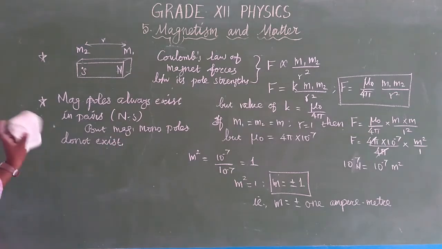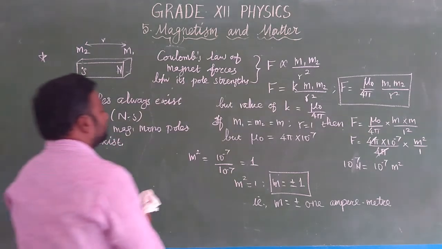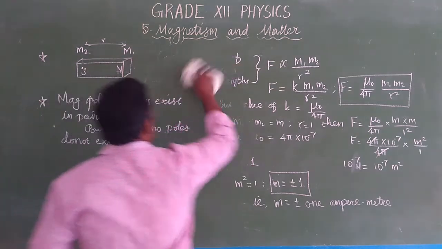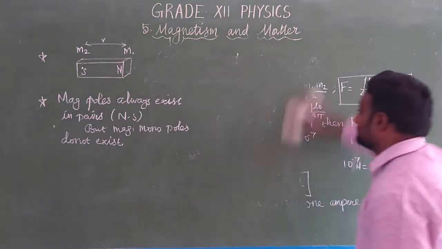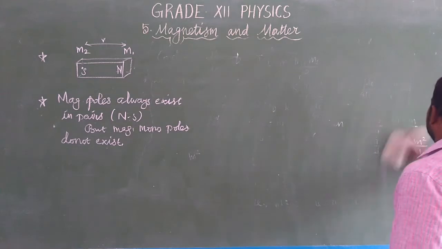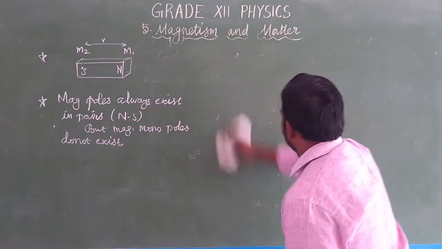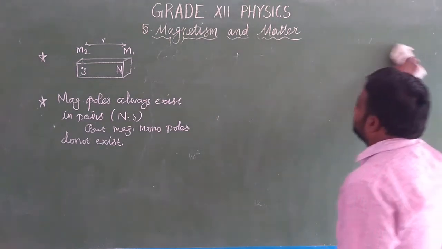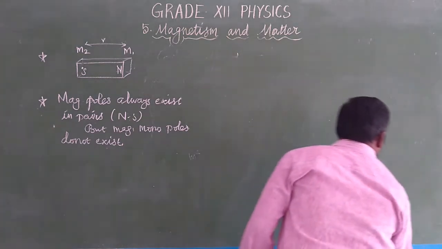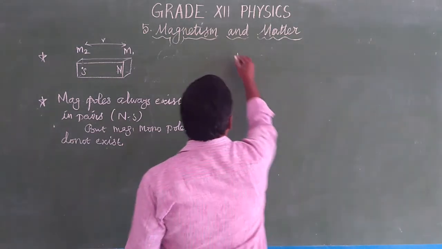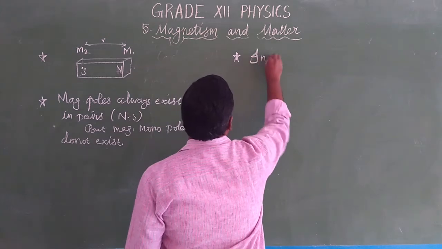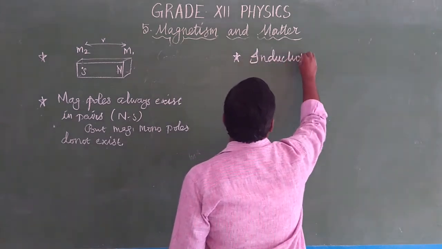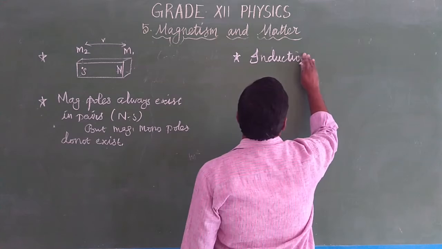Okay, and the next one is inductive property. So what is called inductive property? Already we know conduction and induction.